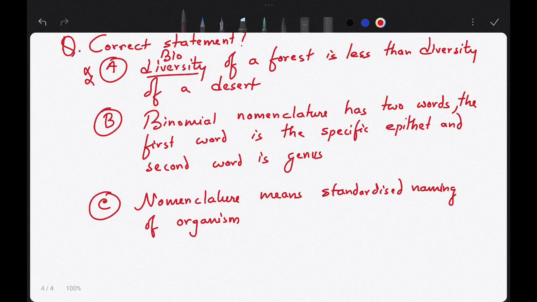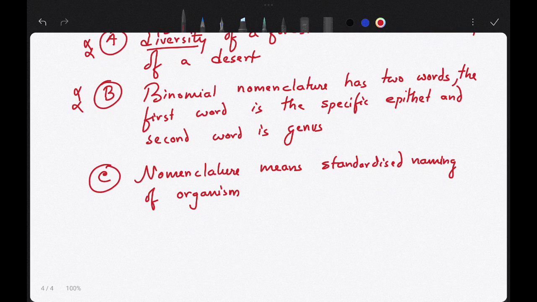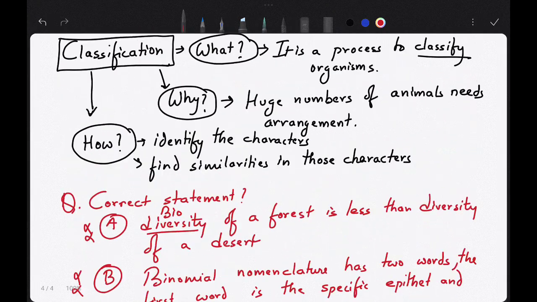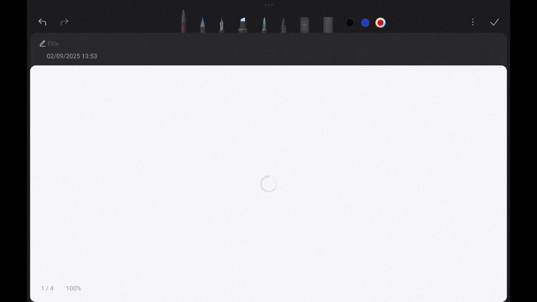Binomial nomenclature has two words, the first word is the specific epithet and the second word is the genus. This is also wrong, because the first word is the genus and the second word is the specific epithet. Nomenclature means standardized naming of organisms. This is true.